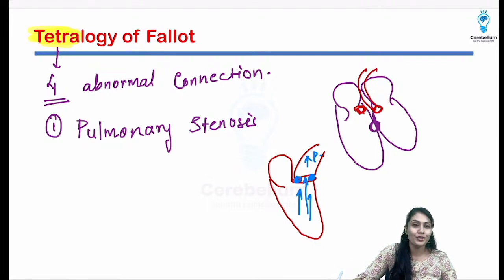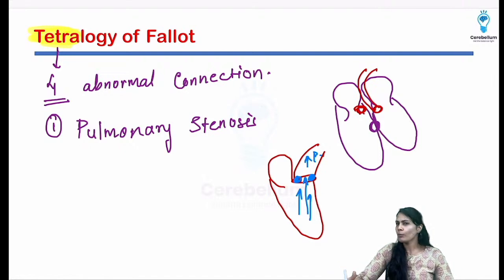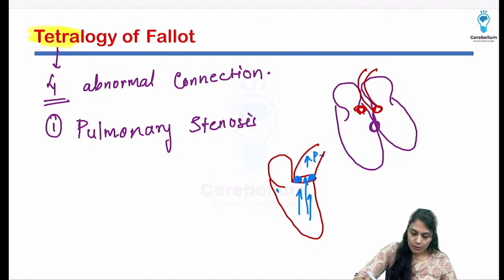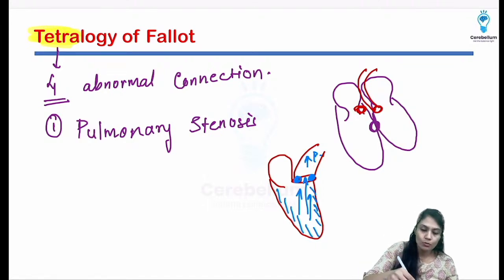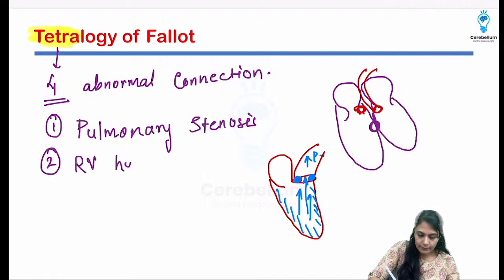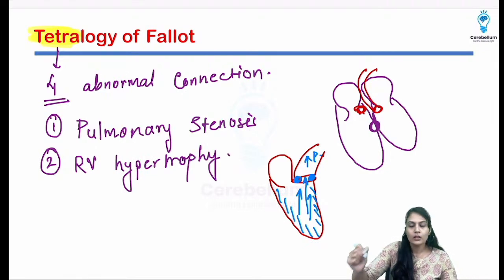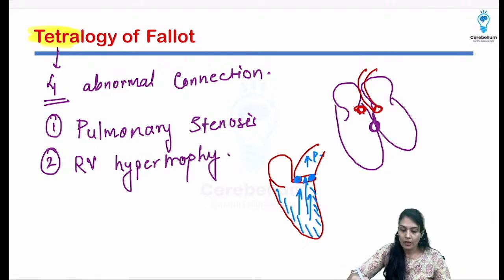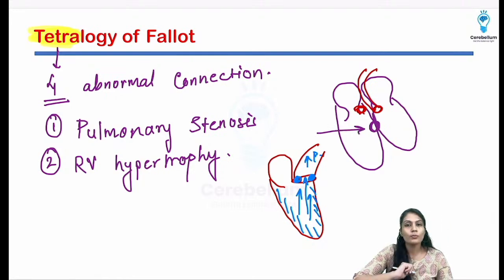And whenever you have to act against more resistance, that means when you face more problems, what I told you, you become stronger. So that's why what is going to happen to the muscle wall of the right ventricle? It is going to get hypertrophied, right. So the second thing that is going to take place over here is right ventricular hypertrophy.